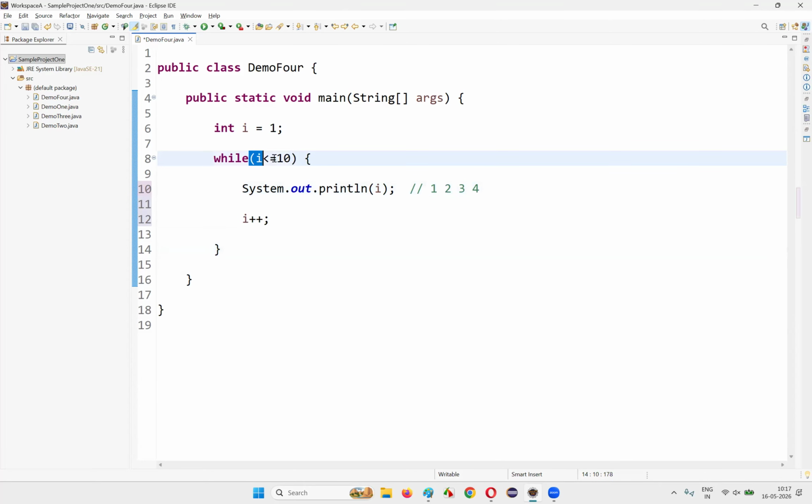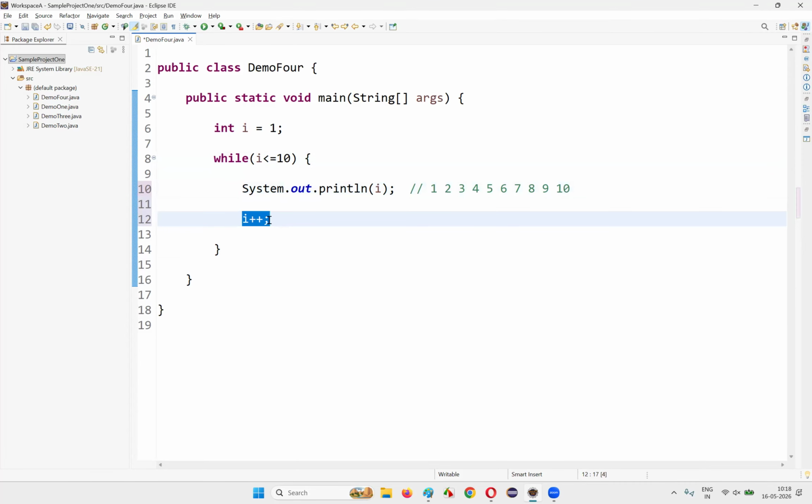Then i will become 5, 5 less than or equal to 10, still true. 5 will be printed. Then i++, i will become 6, 6 less than or equal to 10, still true. 6 will be printed. i++, i will become 7, 7 less than or equal to 10, 7 will be printed. i++, i will become 8, still true. 8 will be printed. i++, 9, still true. 9 will be printed. Then i++, i will become 10, 10 less than or equal to 10. 10 is not less than 10, but 10 is equal to 10, which is still true. So 10 will be printed here.